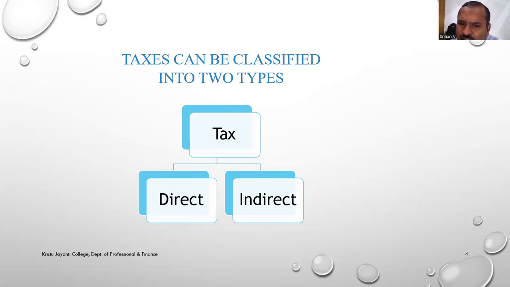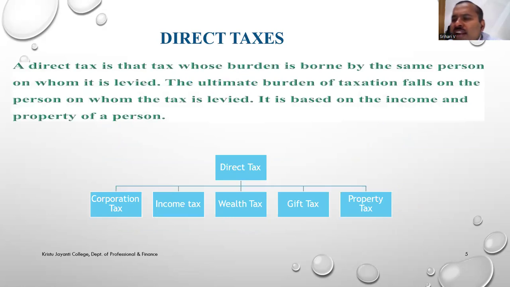Taxes can be classified, as I already explained, as direct taxes and indirect taxes. What do you mean by direct taxes? Impact and incidence will be on the same person. That is called direct. So what do you mean by impact and incidence? If a person on whom the income tax is imposed is the same person who pays the tax, that is called direct tax.